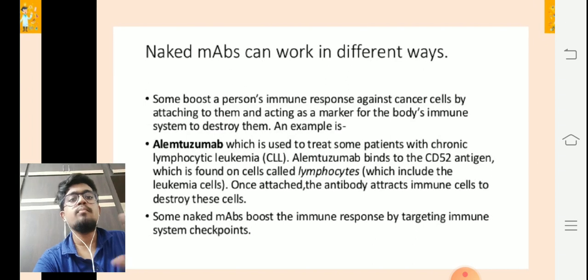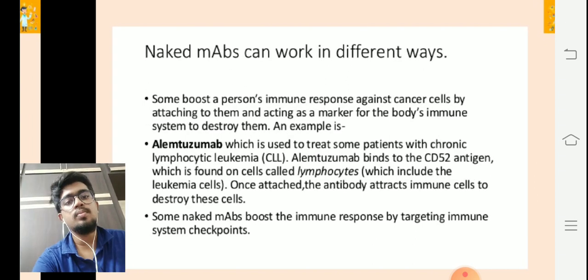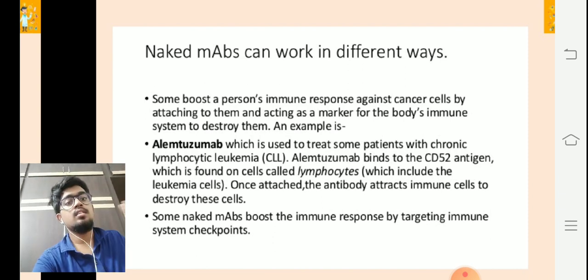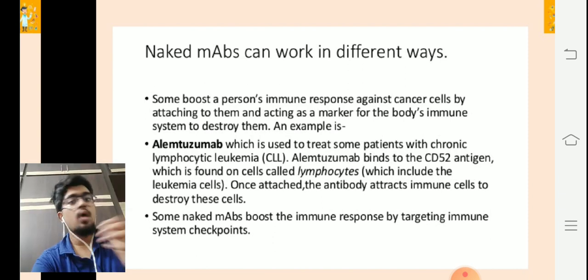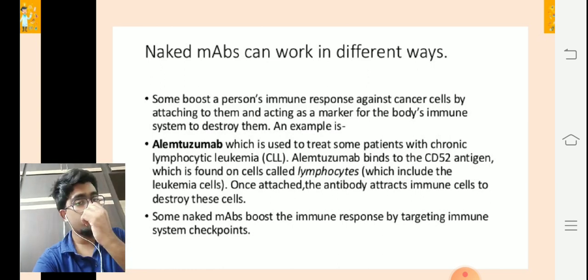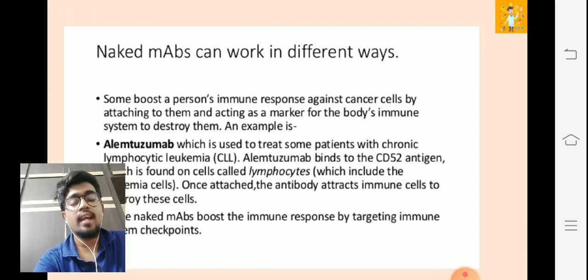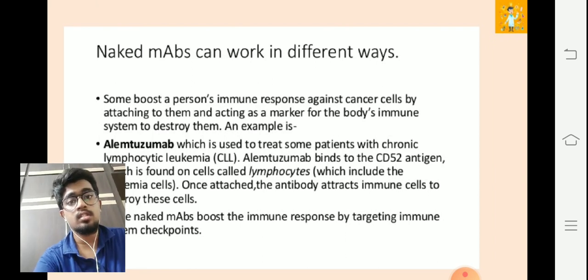Some naked monoclonal antibodies boost the immune response by targeting the immune system checkpoints. Some target the immune system directly without the checkpoints, and some target the immune system checkpoints to boost the immune system. So these are the different ways in which monoclonal antibodies act. We have to understand these mechanisms so that when we go on to further research, if you're interested in doing a master's in cancer research, it's very important that you understand all these things.